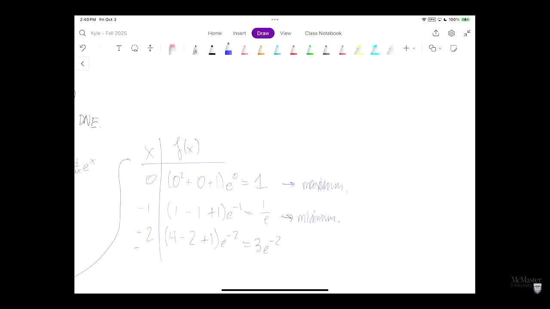Yes, local min or max is going to be points where we have a small neighborhood around, or we shouldn't use the word neighborhood, because that actually means something in higher math. So we'll say all the nearby points are lower or larger, depending on if it's a local min or max, but negative 2 is an endpoint, so we don't have to worry about that. So yes. Yes, it's a local minimum, actually a global minimum on the interval negative 2 to 0. The point 0, 1, yes, that is an endpoint, precisely. Very good.